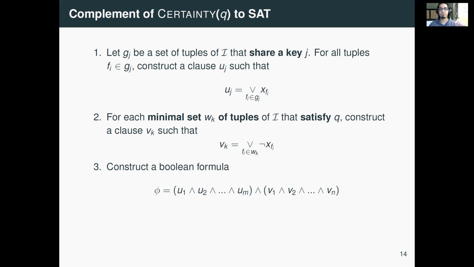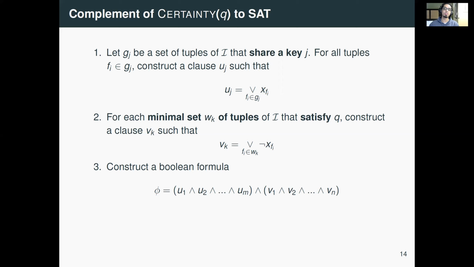Based on that, we form a clause UJ that is simply the disjunction of all of the variables associated to the tuples from that set. This set of clauses captures the inconsistency that's present in the database. In the second step, we look at the minimal sets of tuples that satisfy the query. And again, we form a set of clauses, VK, that contain the disjunctions of the negated variables corresponding to the tuples.